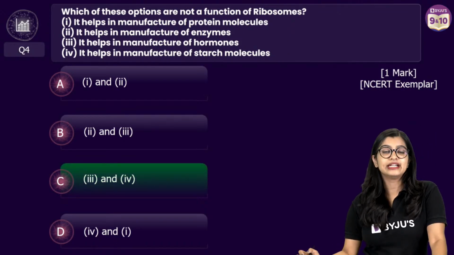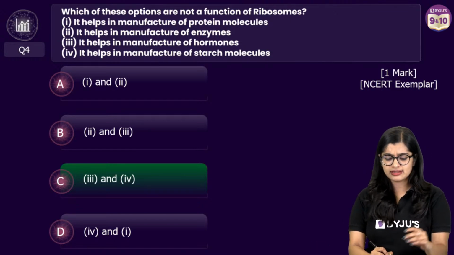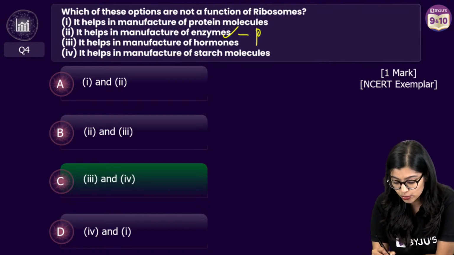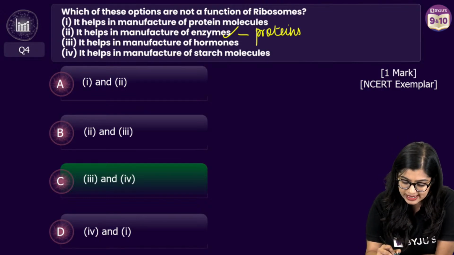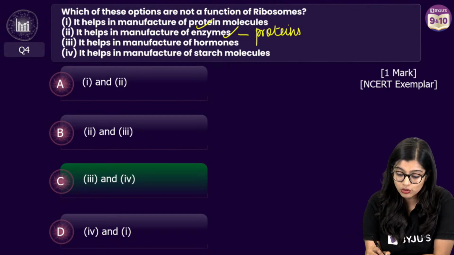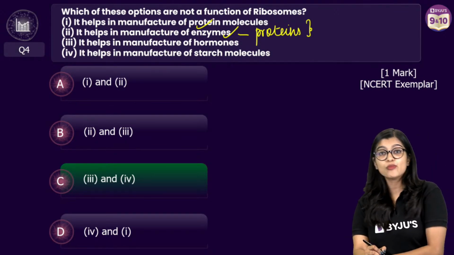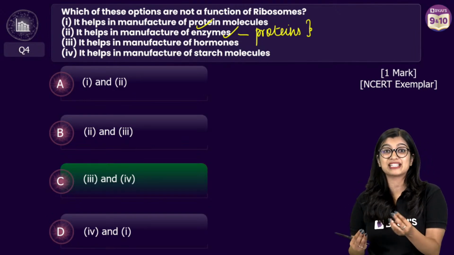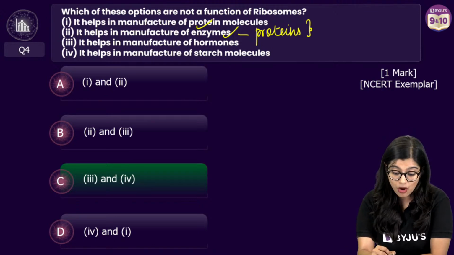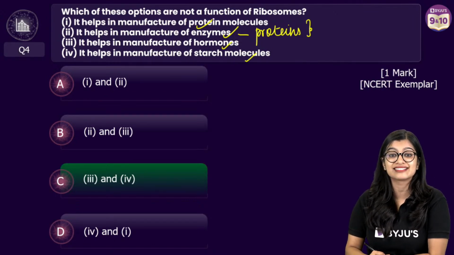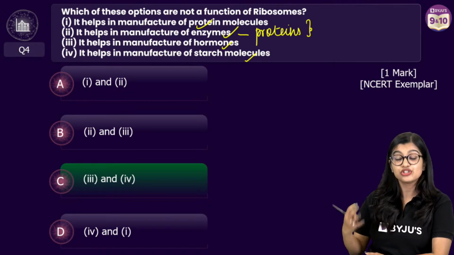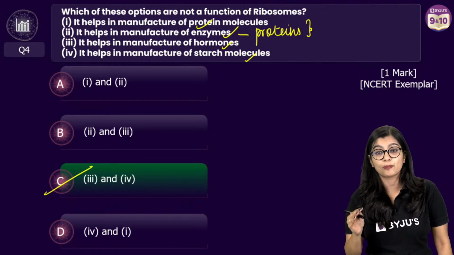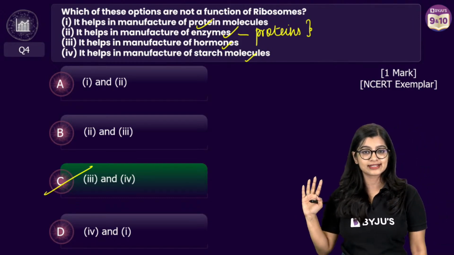At the end of the day, what we observe is that enzymes are nothing but proteins. So we see that protein molecules and enzymes are manufactured by ribosomes, but hormones need not be made of proteins. There are some which are made of fatty molecules. We call them steroid hormones, right? So hormones and starch molecules are not essentially manufactured by ribosomes, which is why the correct answer here is option C, which is 3 and 4. Yes? Are we clear?